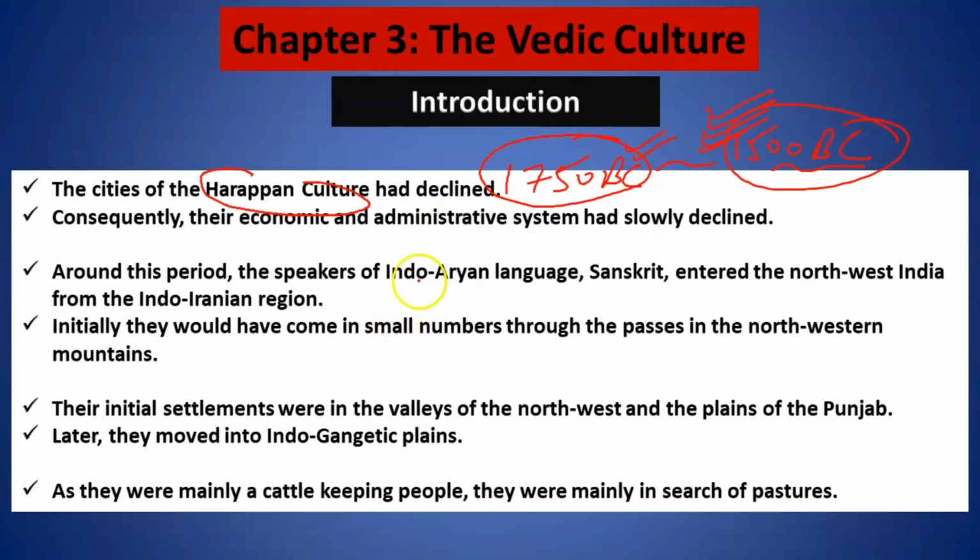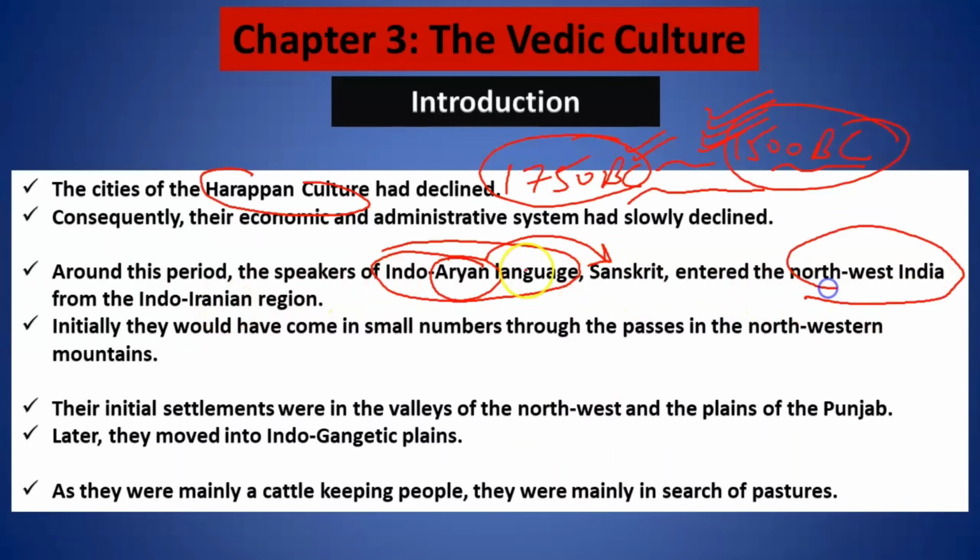It is possible that around this period, the speakers of the Indo-Aryan language, that means the Aryan people who used to speak Sanskrit, entered northwestern India from the Indo-Iranian region, or you can say Central Asia.